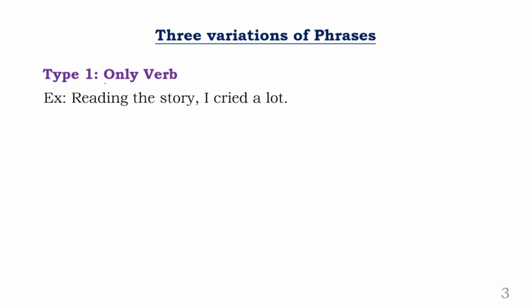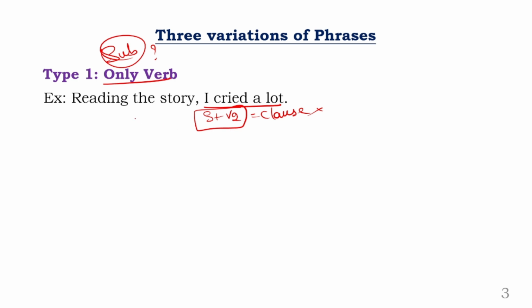So in this part, you will see only a verb. That means you will not see a subject. There is no subject, only verb. Look at the example very carefully. Reading the story, I cried a lot. Look at this second part. I is the subject, cried is V2. There is a combination of subject verb agreement. Of course, this is a clause, but we are not speaking about this. Look at the first part. What is the first part?